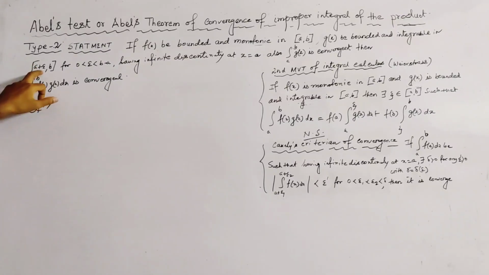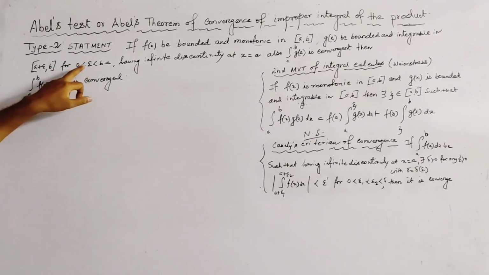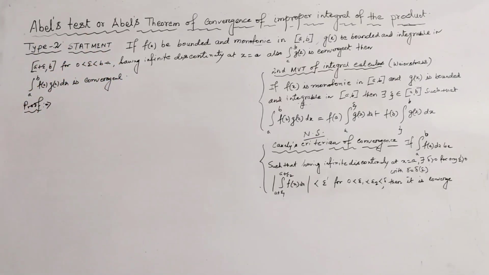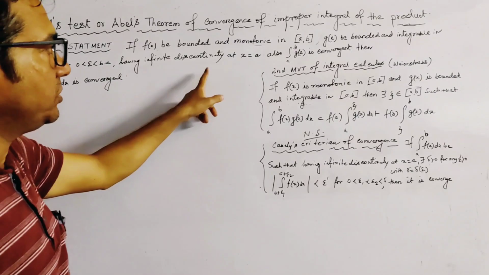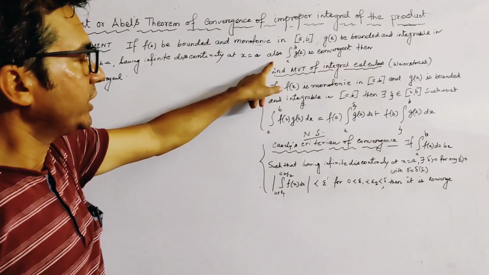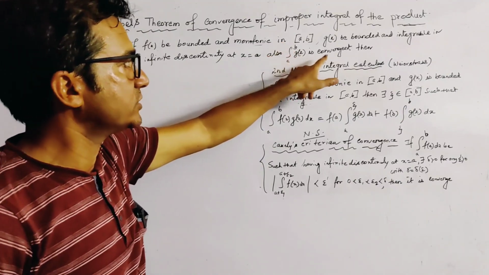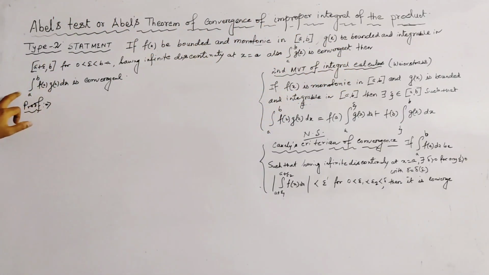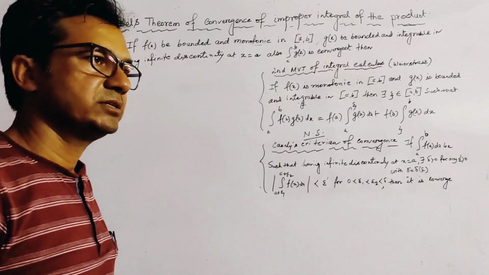So we take here the interval a+epsilon to b, where epsilon is such that 0 < epsilon < b−a. Having infinite discontinuity at x equal to a, also the integral from a to b of g(x) dx is convergent, then Abel's test says that the integral from a to b of f(x)g(x) dx is also convergent. This is the second type Abel's test.